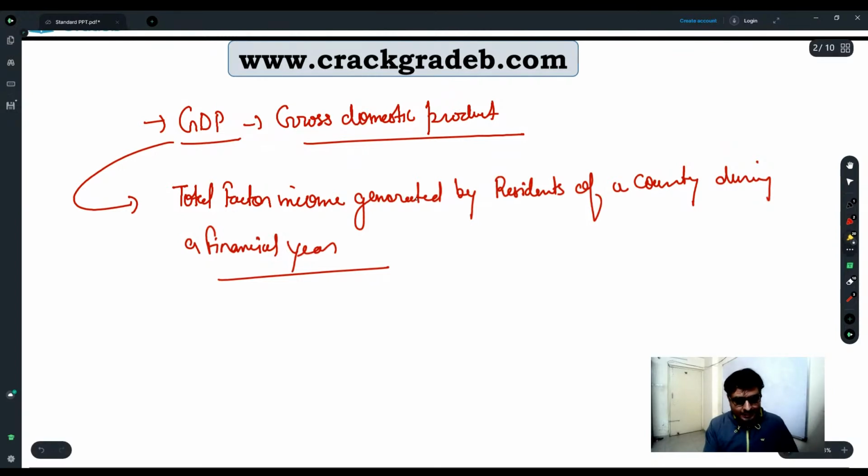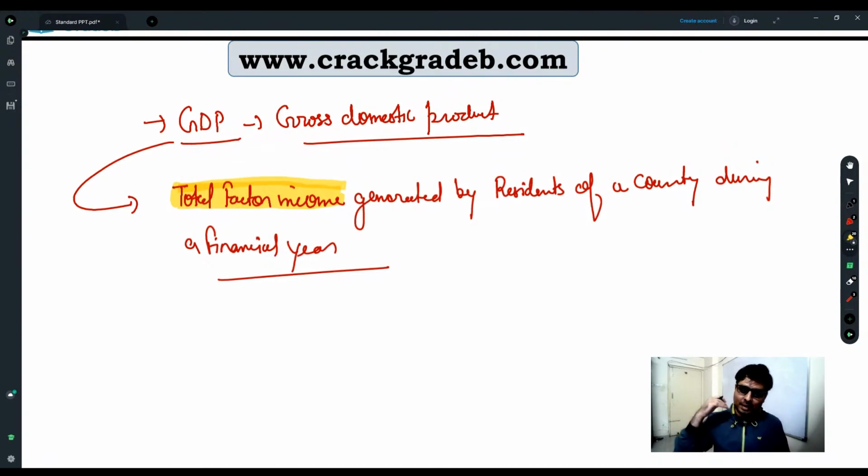After reading this, total factor income, a lot of people who have already studied economics raise their eyebrows. Sir, it may be the market price also, something like that. Fine, each and everything is fine, but just focus on what I am explaining right now. We will come to the market price, we will come to each and everything. Just focus and understand it carefully, right? All the things are going to be crystal clear later on. As I am doing in each and every area, I am telling you to be patient and listen very carefully. Towards the end, each and everything is going to be crystal clear.